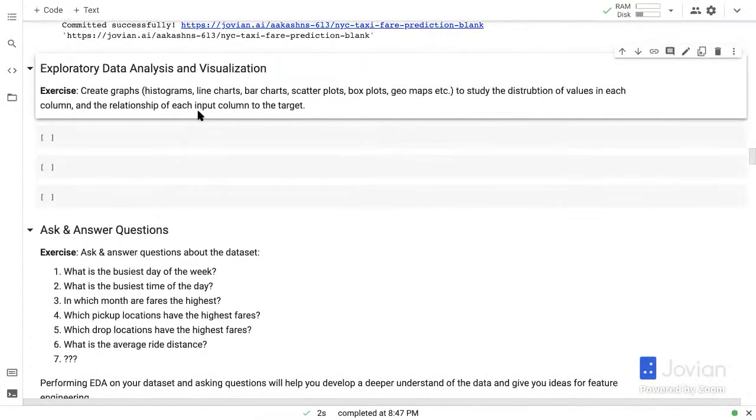But now what you should do at this point, or maybe later when you've trained a few models, is to create some graphs like histograms, line charts, bar charts, scatter plots, box plots, geomaps (you have location data here) or other kinds of maps to study the distribution of values in each column and study the relationship of each input column to the target. This could be a useful thing to do, not just right now, but also once you've created new features when we do some feature engineering.